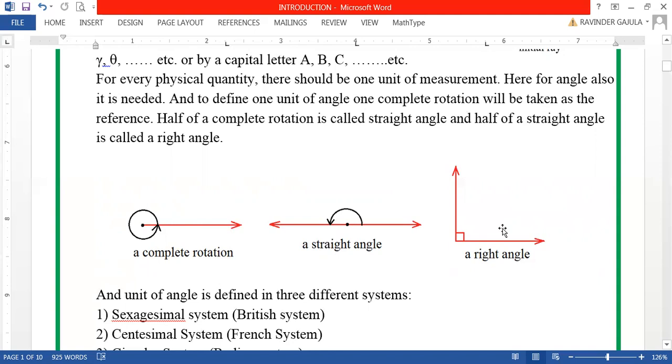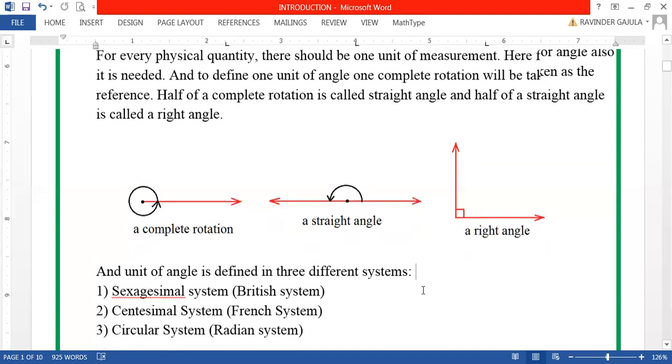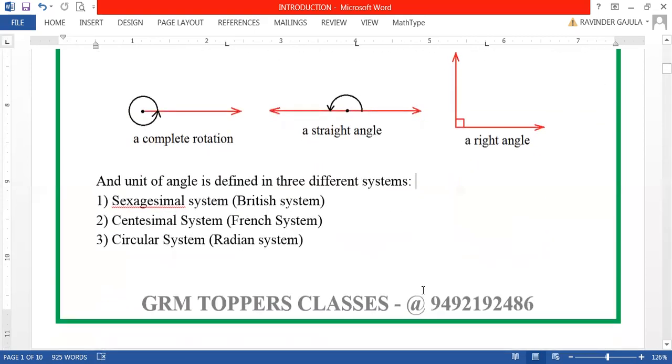And then the question is how to define the unit of an angle. How will a unit of an angle be defined? For that, there are three different systems of measurement of angle so far.